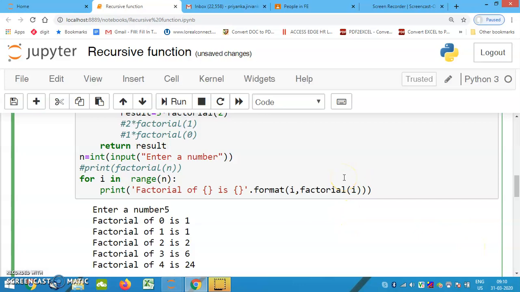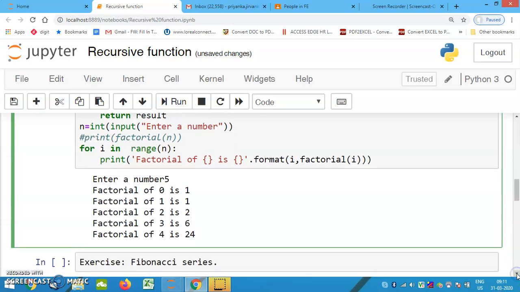If you have any doubt or query, you can write to me at prrajmanan@pict.edu. And I will give you one exercise. In our practical sessions, we have done one program, the Fibonacci series. So try to make a Fibonacci series program using recursion. That will be your assignment, and you will submit it to me in your classroom work.